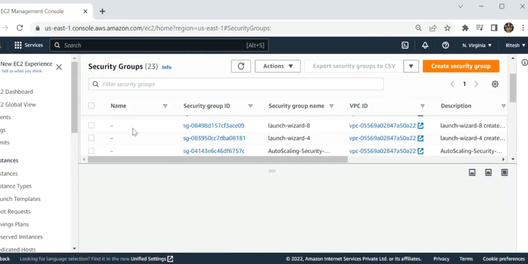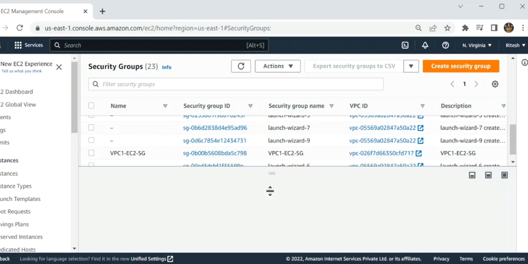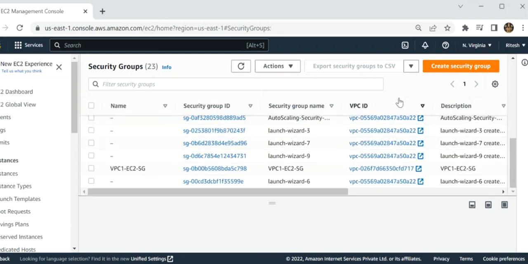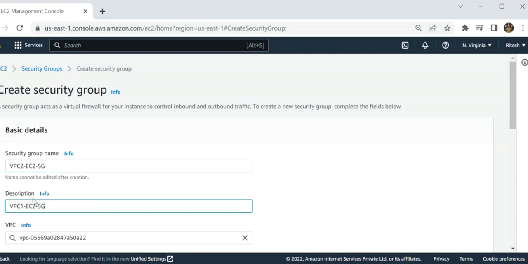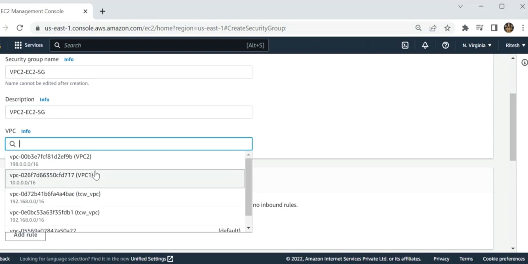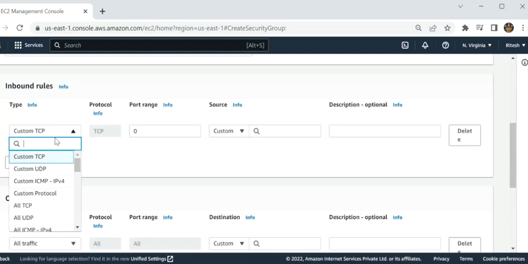Now I have to create another security group for VPC2. So click on create security group. I have to provide the name of the VPC2. Like VPC2, I have to select add rule, SSH.